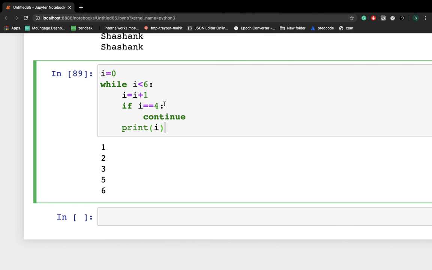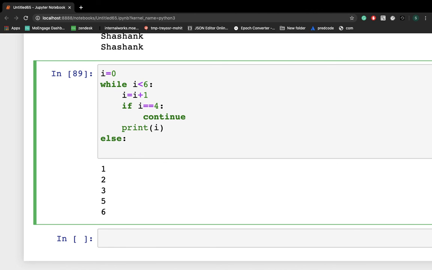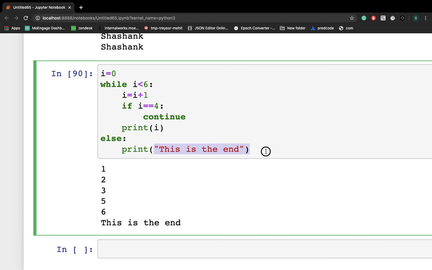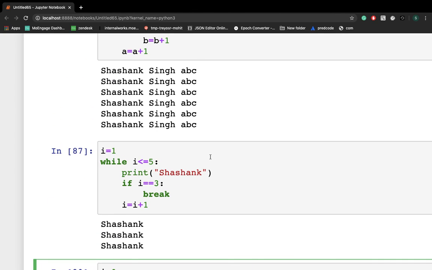Also, else is very simple. With the else statement you can run a block of code once when the condition is no longer true, right? So what you can do at the end is else, print, whatever, let's say I'm writing "this is the end". So 100% it will get printed, right? So with the else statement we can run a block of code once when the condition is no longer true, right? So this is all about the while loop.